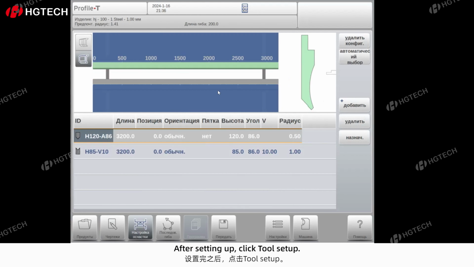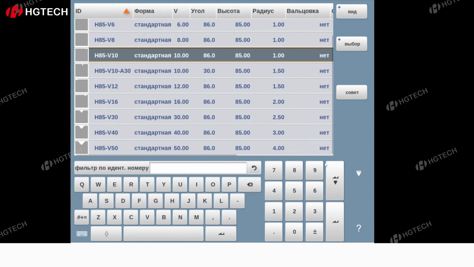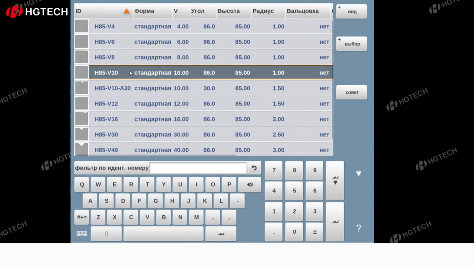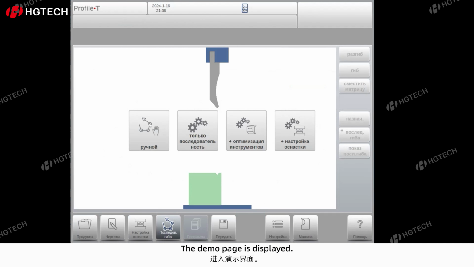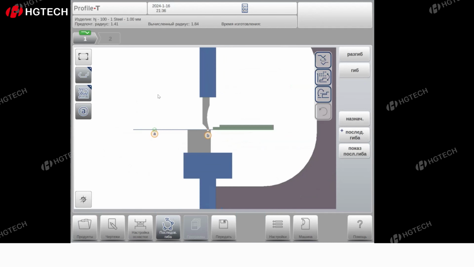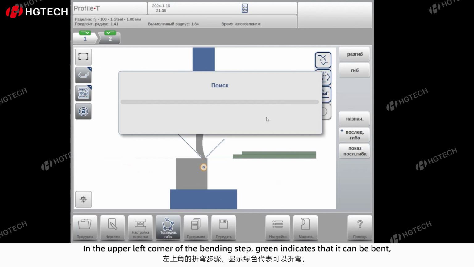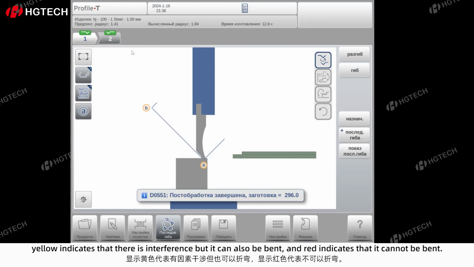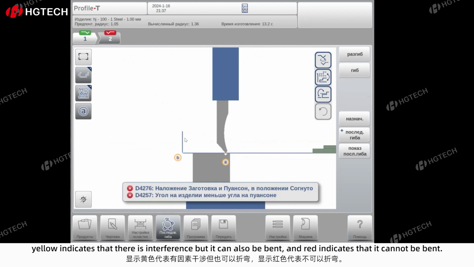After setting up, click Tool Setup. Select upper die and lower die. The demo page is displayed. In the upper left corner of the bending step, green indicates that it can be bent, yellow indicates that there is interference but it can also be bent, and red indicates that it cannot be bent.